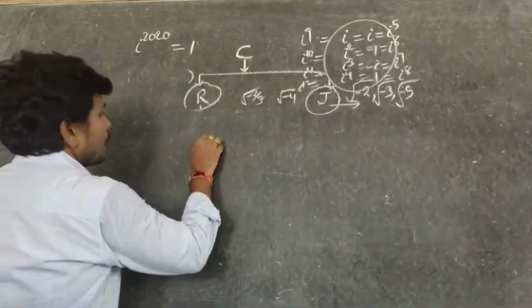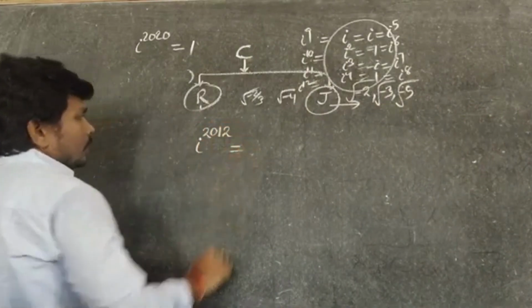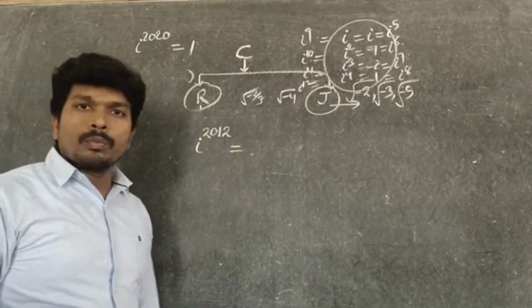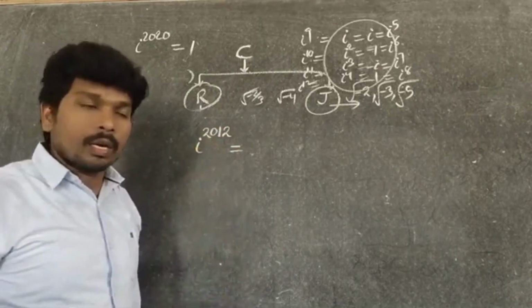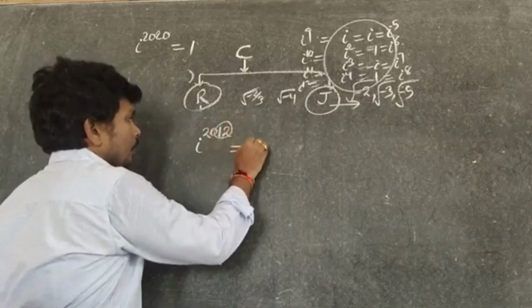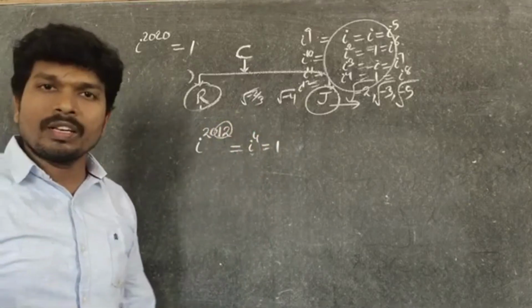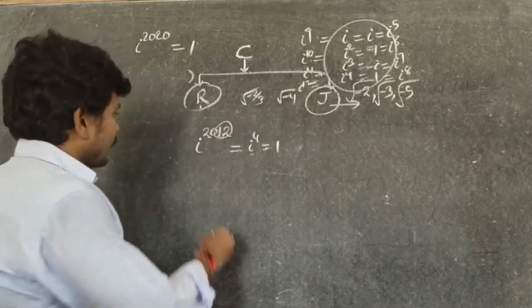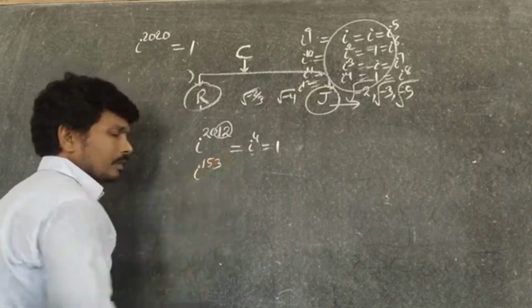Now can you say i power 2012? You observe whether the exponent is divisible by 4 or not. Yes, it is divisible by 4, so its value is equivalent to i power 4, which is 1. And what about i power 153?